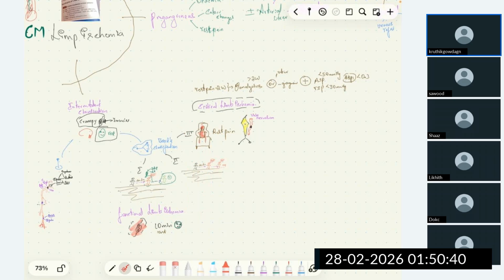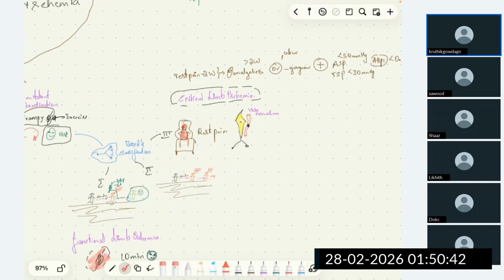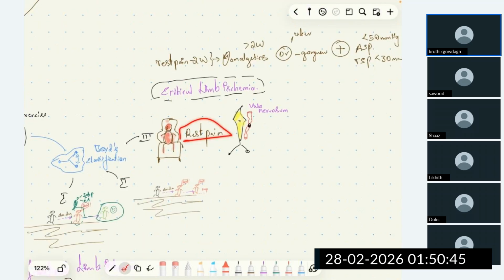So why has the patient developed rest pain in Boyd's 3? In Boyd's 3, the disease has progressed. It has gone to involve the vasa nervosum, which is responsible for supplying blood to nerves, which is one of the last structures to get involved. The blockage of blood supply to the nerves will cause pain. This is called the pain of dying nerve, the rest pain.